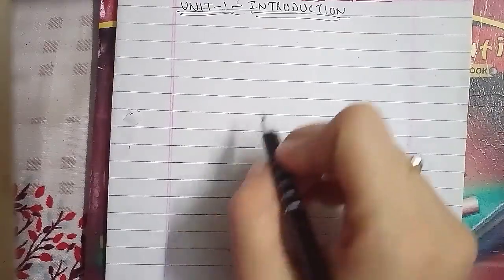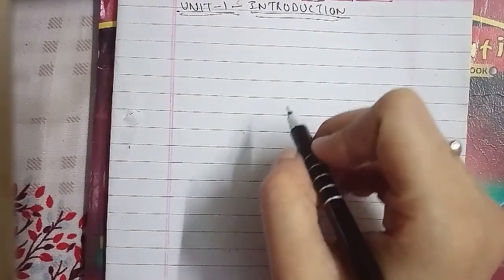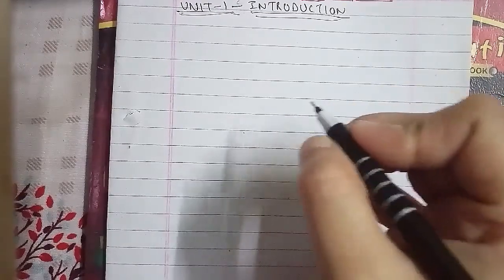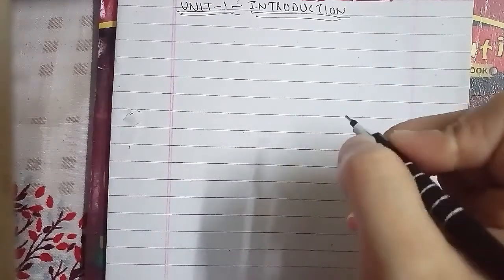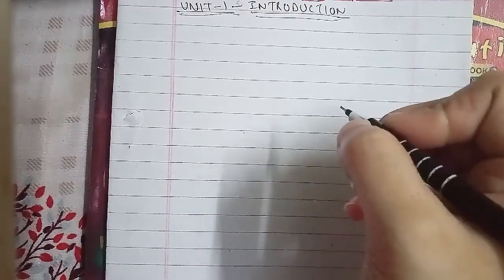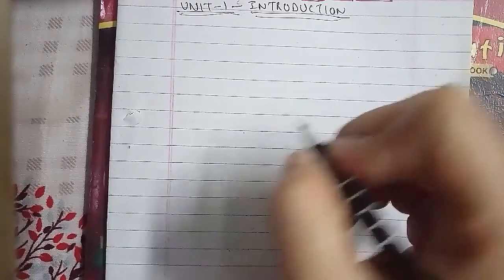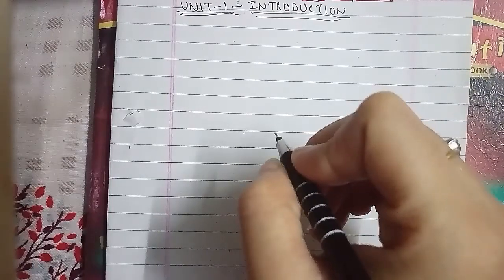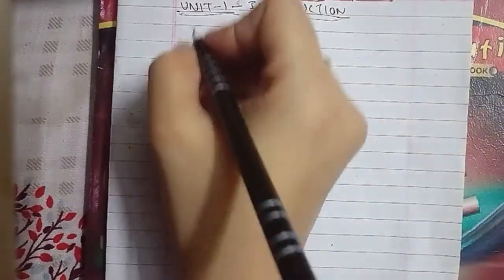In that I will be writing a topic so that you will get to know what questions they had asked you about and what were the possible questions. Basically, what we did is what they had asked you. So the first question is, what do you mean by intelligent agent?